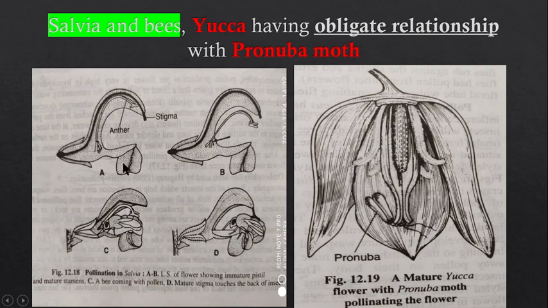In case of salvia, you can see the corolla is actually bilobed, and two stamens are present, and they are attached to the tube of the corolla. One anther lobe of each anther is fertile and half is sterile. So one lobe is sterile and one lobe is fertile.